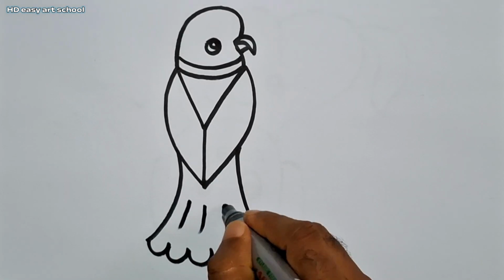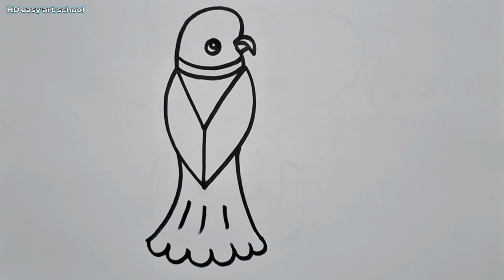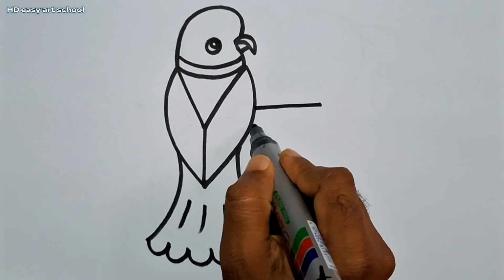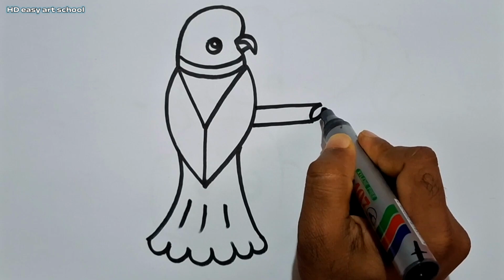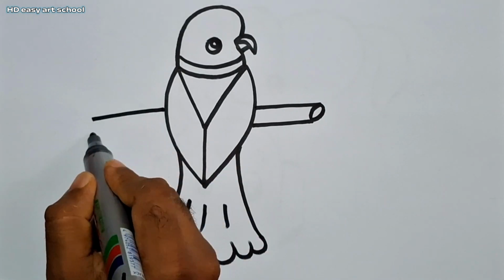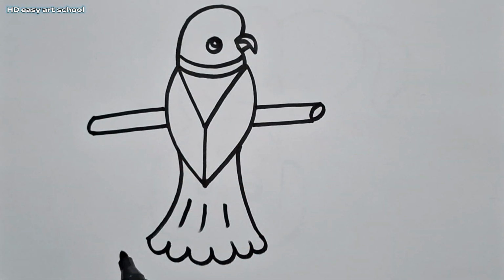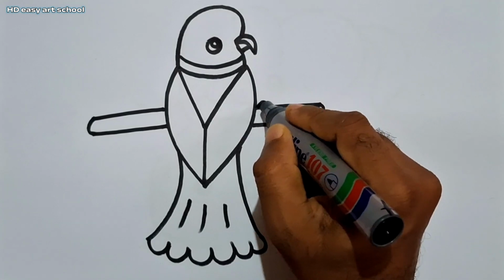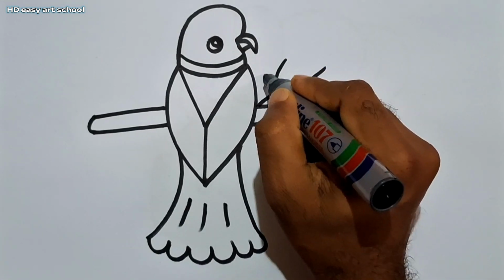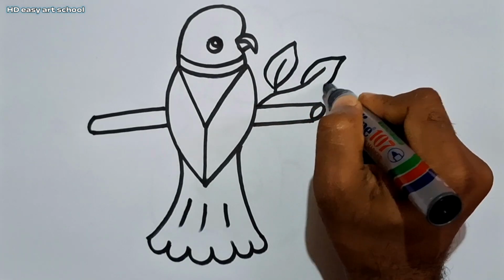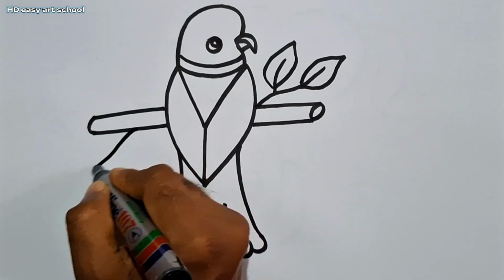Now draw its feather. Now draw two lines, the bird sitting on the tree. Now draw a branch and leaf.